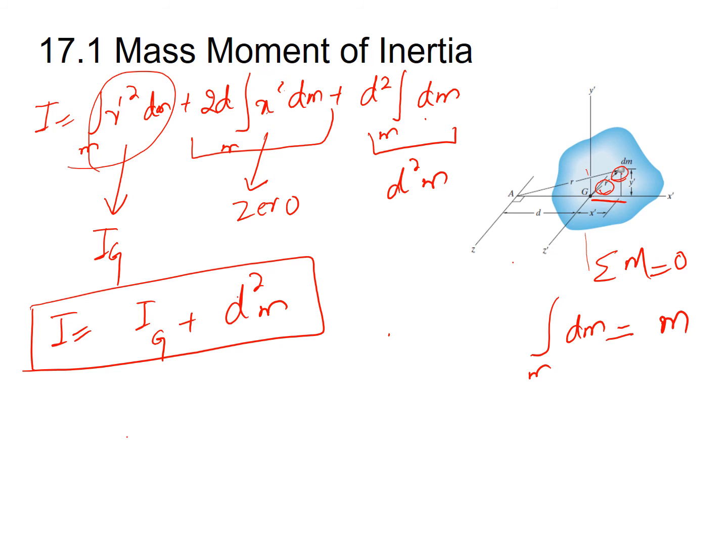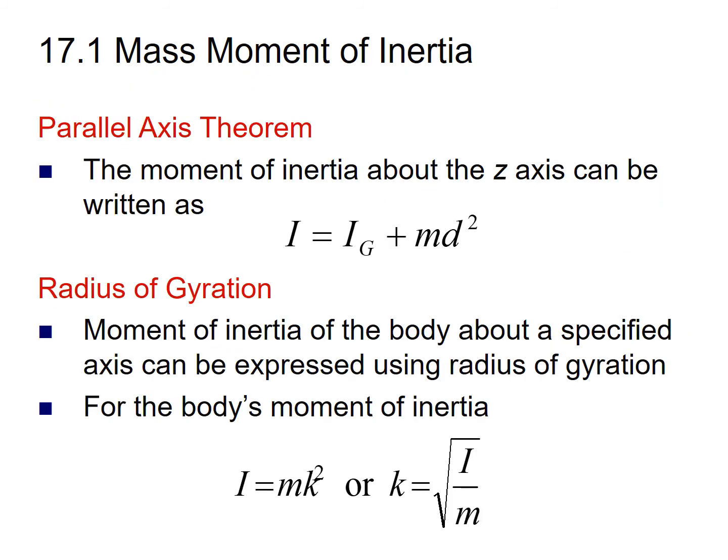So the parallel axis theorem definition is: the mass moment of inertia about an axis which is not passing through the mass center of the rigid body will be equal to the moment of inertia about the mass center of the body plus mass times the square of the distance between the two axes. This is the definition of mass moment of inertia by the parallel axis theorem. So these are the definitions for the two terms. First one is the parallel axis theorem, and second is the radius of gyration.